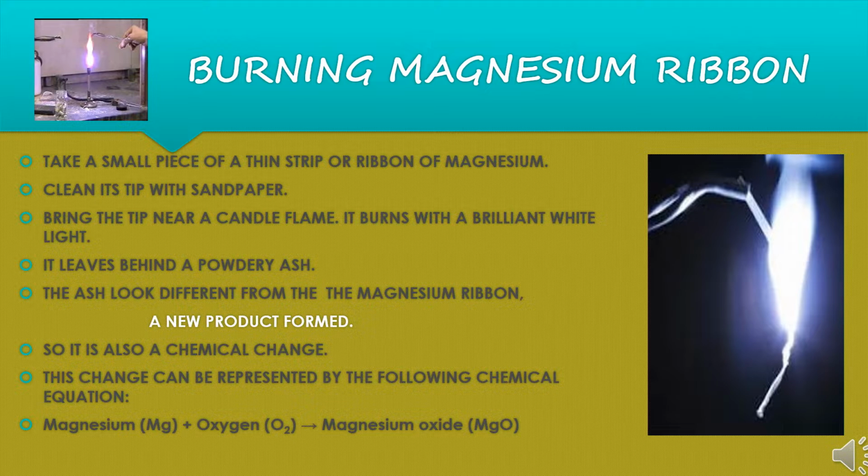Now this change can be represented by the following chemical equation. Magnesium plus oxygen gives magnesium oxide. Chemically, the symbolic representation of magnesium is Mg, the symbolic representation of oxygen is O2, and magnesium oxide can be represented as MgO. So it is a chemical change.